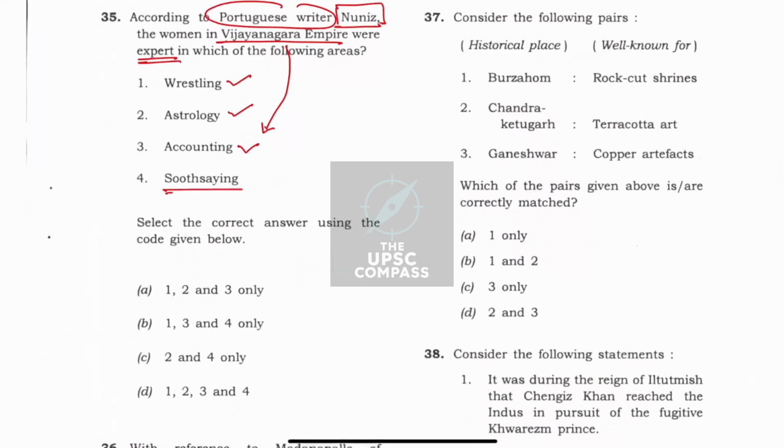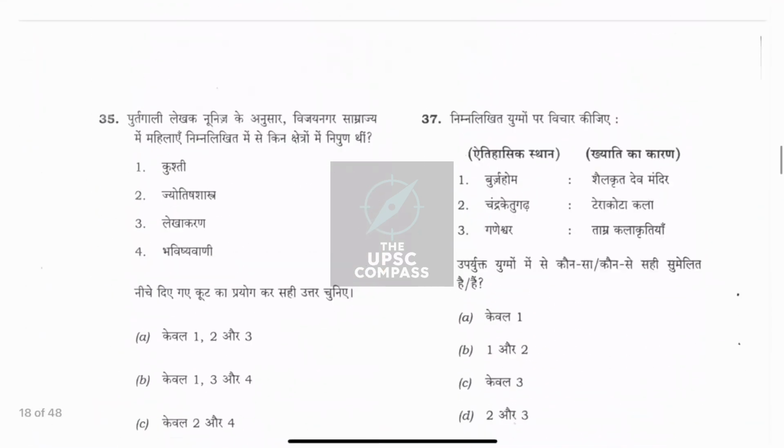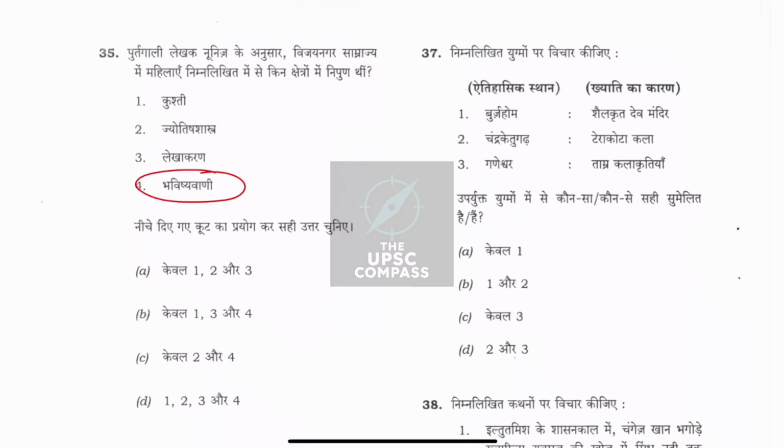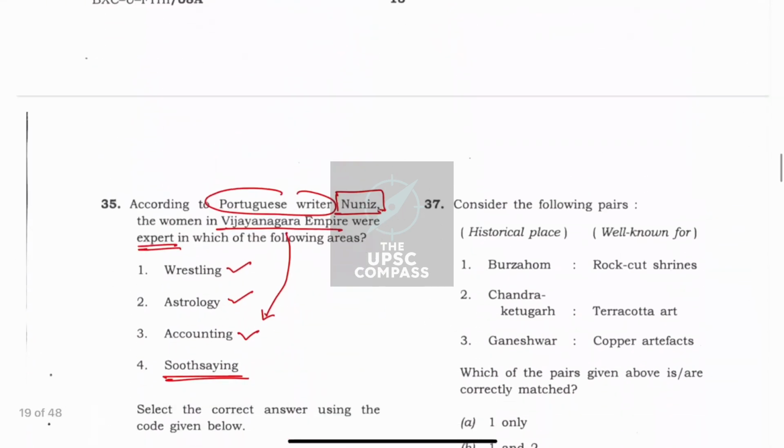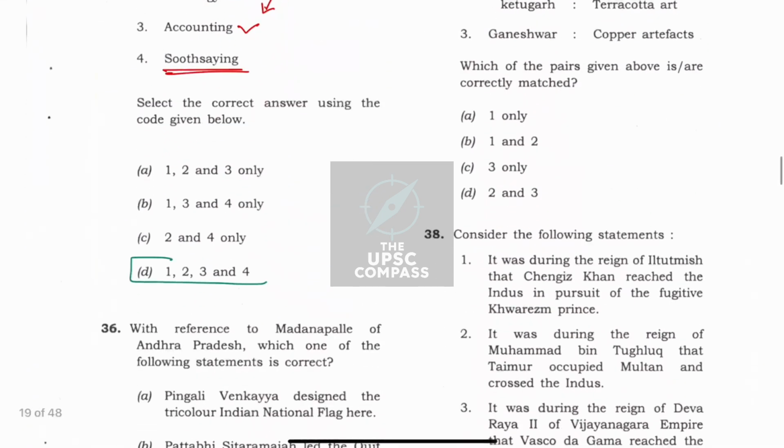I don't know the meaning of soothsaying. Pardon my English, but I did not know. So that is why I went to the translation of Hindi and here it said Bhavishyavani. So जो भी भविष्यवाणी करता है, ज्योतिष शास्त्र and भविष्यवाणी were correlated. So whoever knows astrology might be involved in soothsaying. So due to this logic, I could arrive at option 1, 2, 3 and 4. Otherwise, if I didn't know that soothsaying is an option, I would have marked A. But just due to presence of mind, I went to the Hindi translation and marked D as the correct option. So that was the correct option.